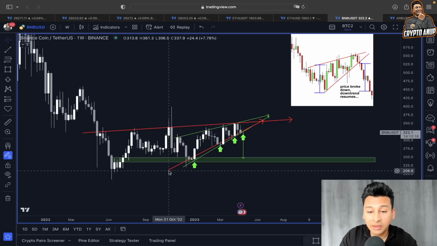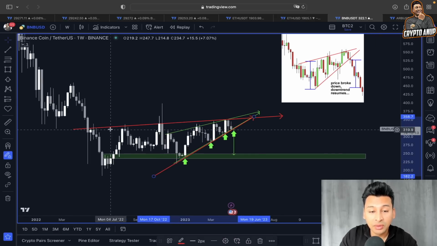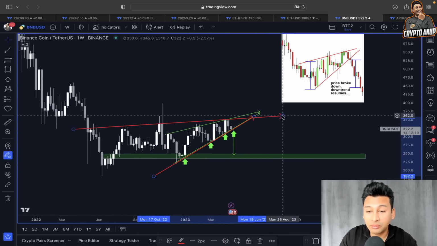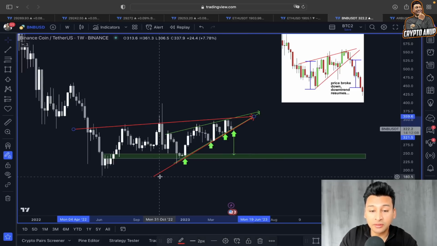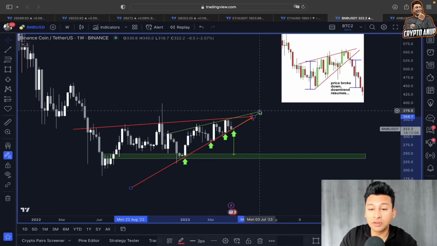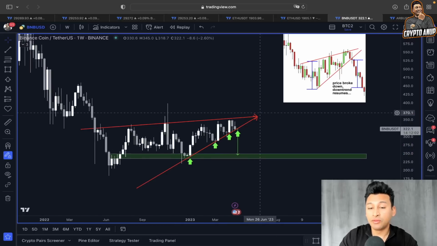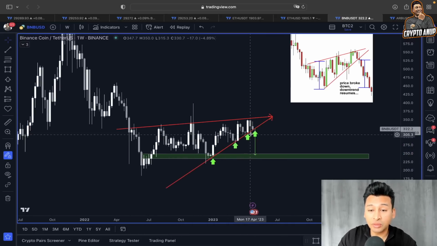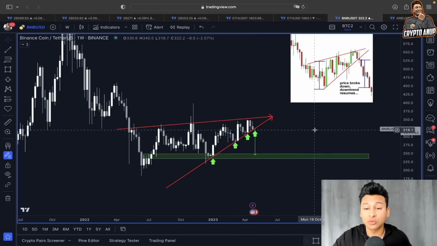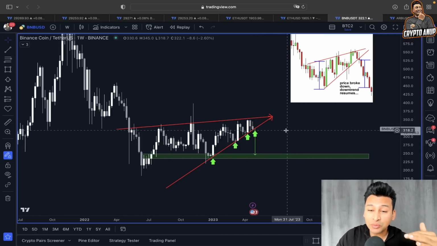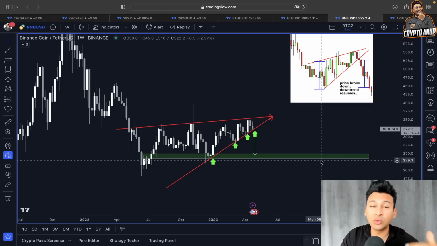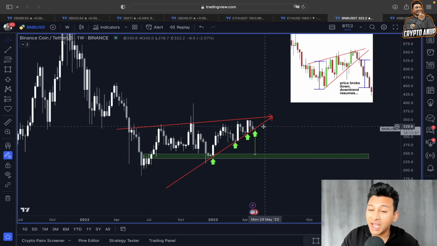Even if we take the entire range bound here, which we have had for a couple of months, you can see this is still considered bearish because this is also another rising wedge forming for BNB. So if we lose the support, we are not only losing the support from this bigger rising wedge, we are also losing the support from the smaller rising wedge, and that could bring the price to the $240, $250 range. So that's why, to all BNB holders, let's hope the price in the medium short term remains above the $320, $325 range,